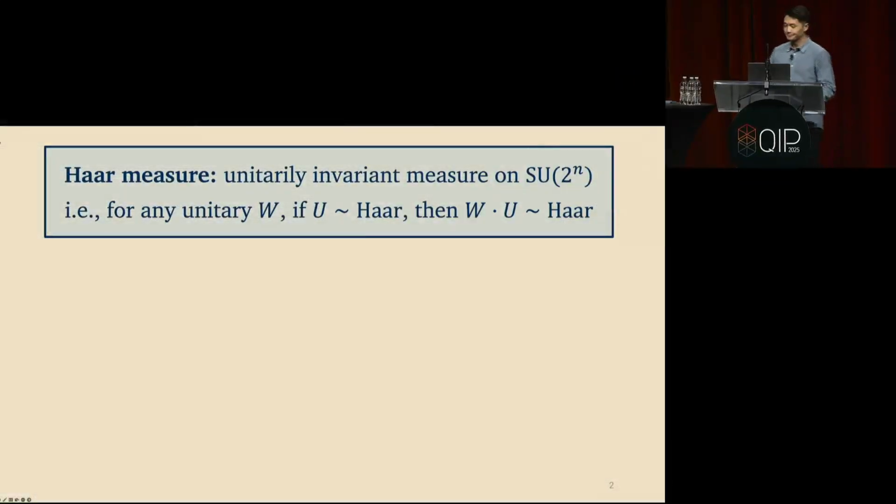So this is a talk about random unitaries. Now, typically, a random unitary refers to a Haar random unitary. I just want to start by reminding you the definition of the Haar measure, which is the unique unitarily invariant measure on SU(2^n), the space of all n-qubit unitaries. What this means is that for any fixed unitary W, if U is sampled from the Haar measure, then WU is also distributed according to the Haar measure.